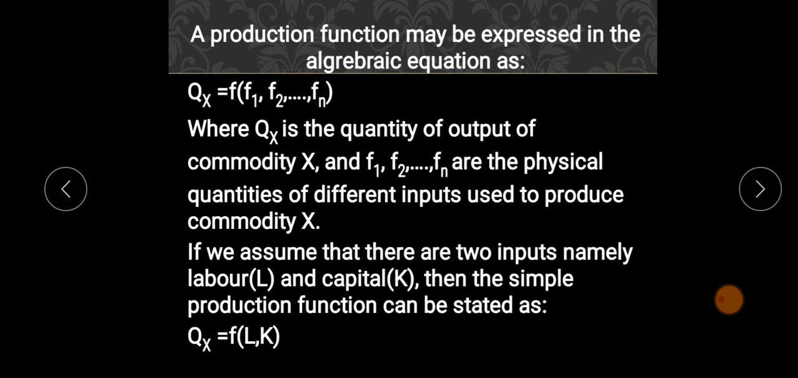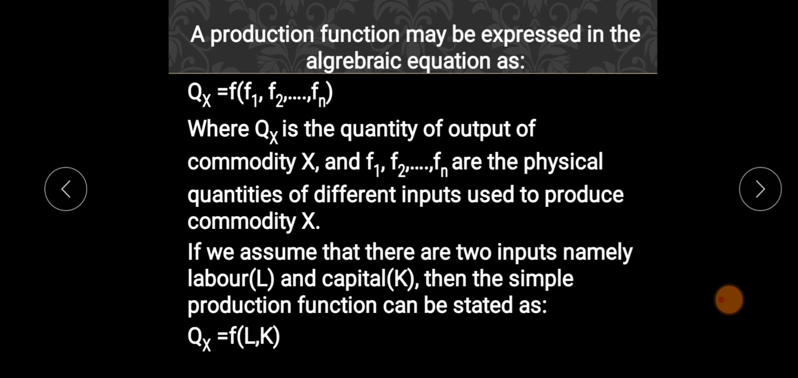A production function may also be expressed as an algebraic equation as Qx equals F of F1, F2, F3 till Fn, where Qx means the quantity of output of commodity X, while F1, F2, F3 till Fn are the physical quantities of different inputs used to produce commodity X.